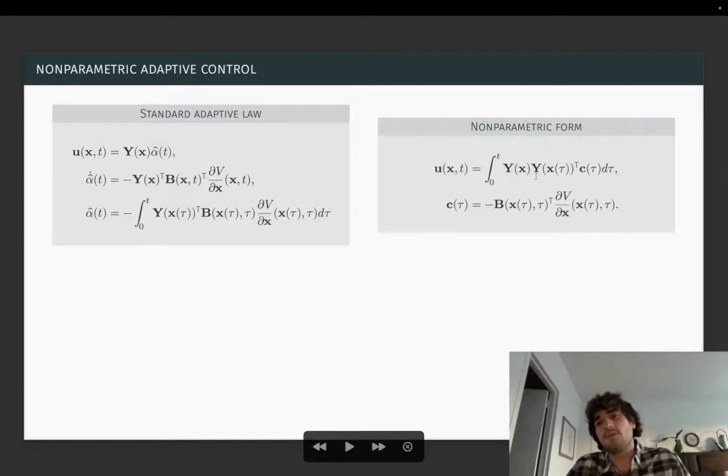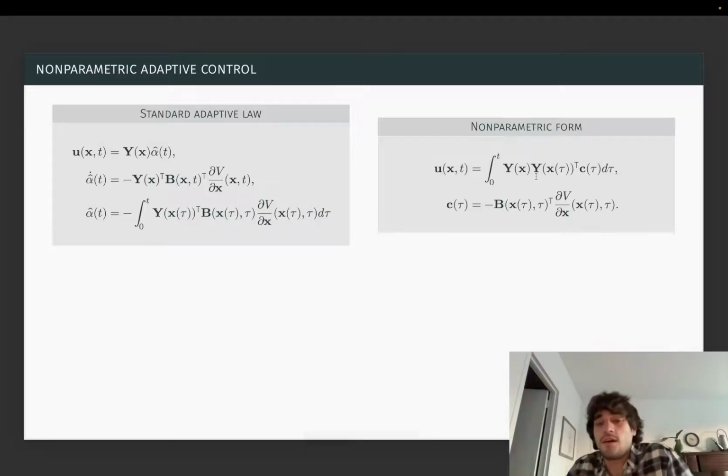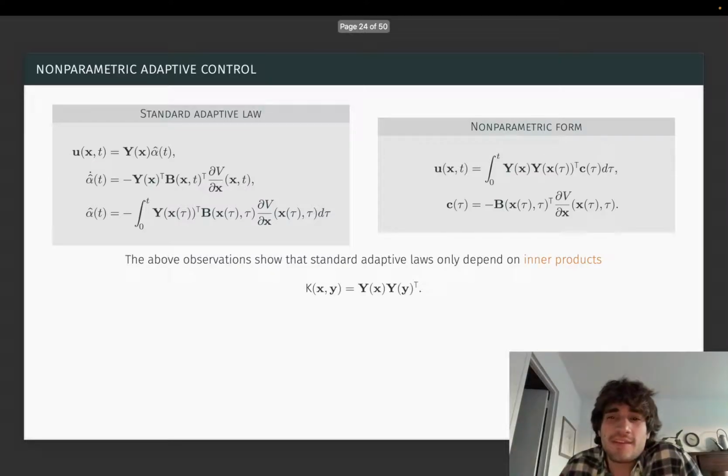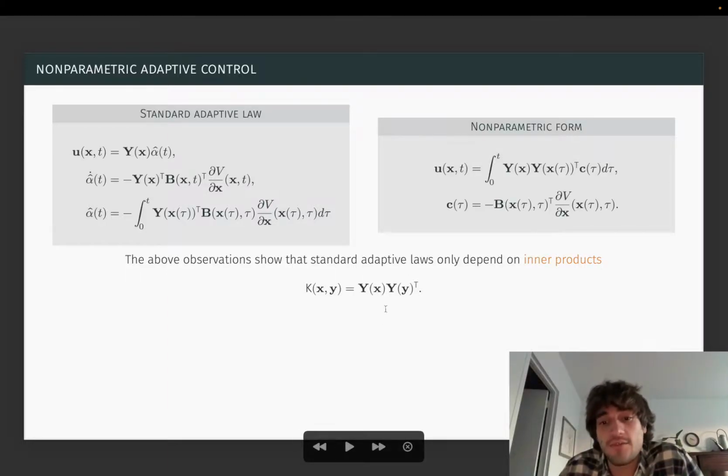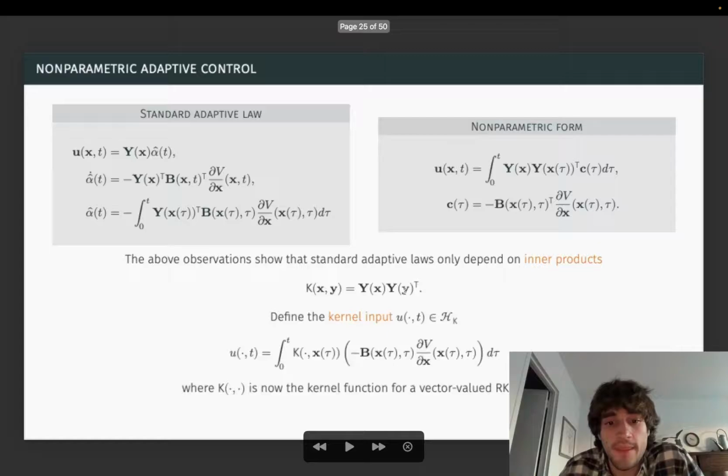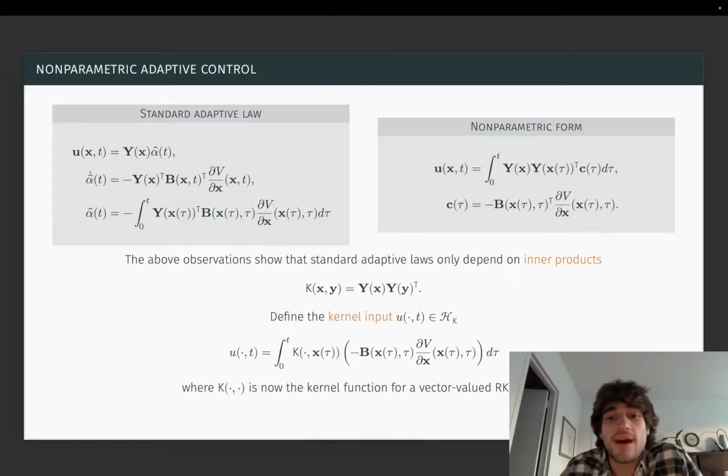So importantly, if you look at this, it looks very reminiscent of the RKHS setting because this non-parametric form only depends on inner products between the basis functions y transpose. And in particular, I could use infinite dimensional basis functions so long as I can efficiently compute these inner products. And that's exactly what we're going to do. We're going to define a kernel input that now lives in an RKHS, which is just given by this non-parametric form where I replace y transpose by this kernel function for a vector-valued RKHS.